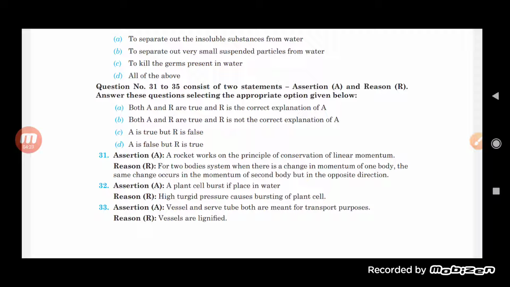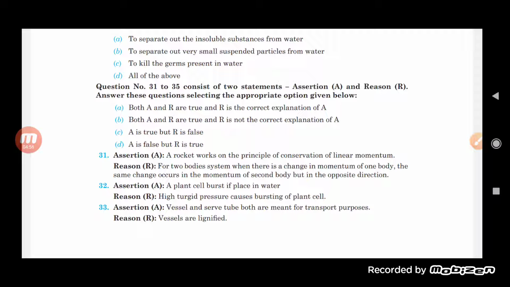So here the assertion is that a rocket works on the principle of conservation of linear momentum. You know that when a rocket is launched, it actually works on the principle of conservation of linear momentum. The reason is: for two bodies, when there is a change in the momentum of one, the same change occurs in the momentum of the second body but in the opposite direction.